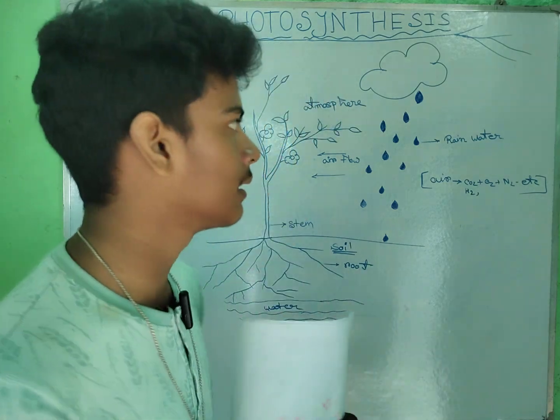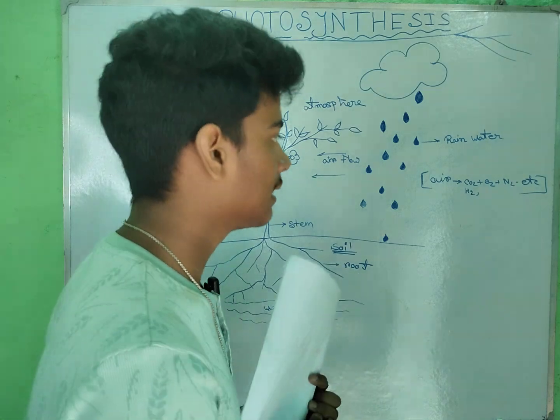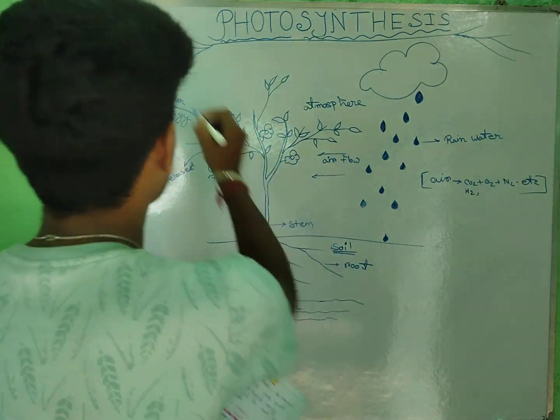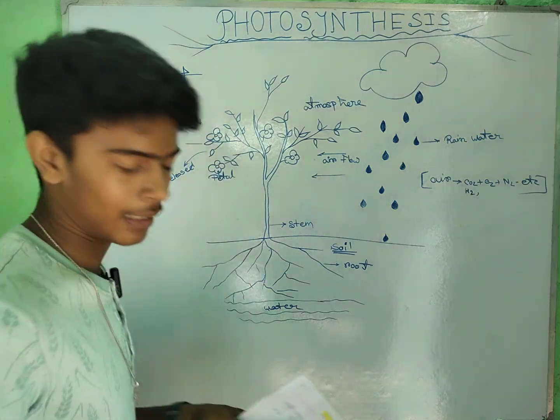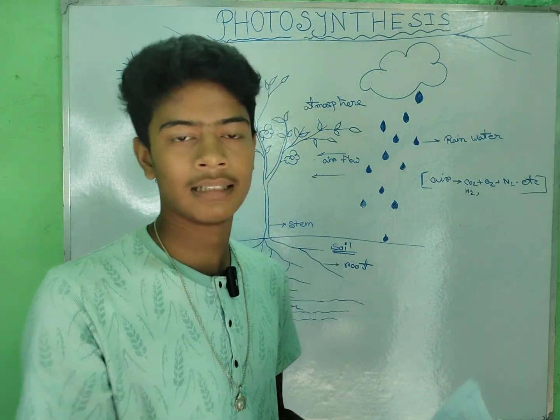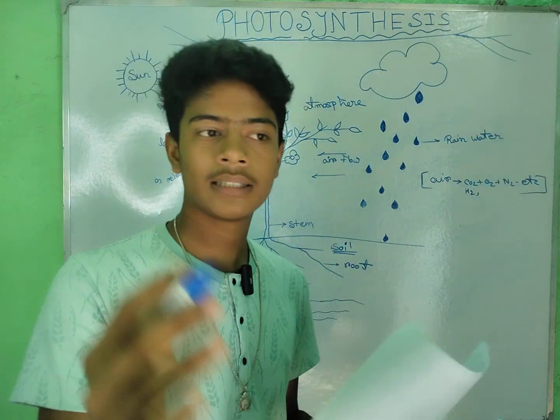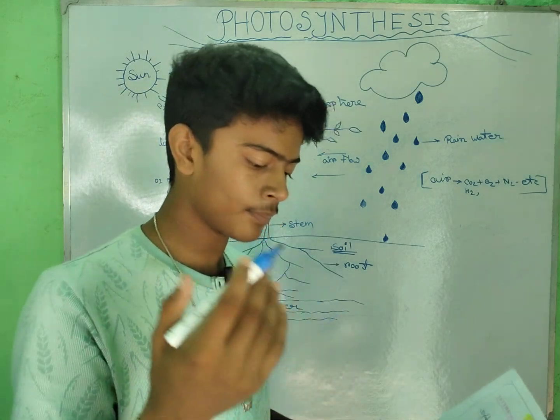Light dependent means this depends on light. Light means sunlight. And light independent means this does not depend on sunlight.